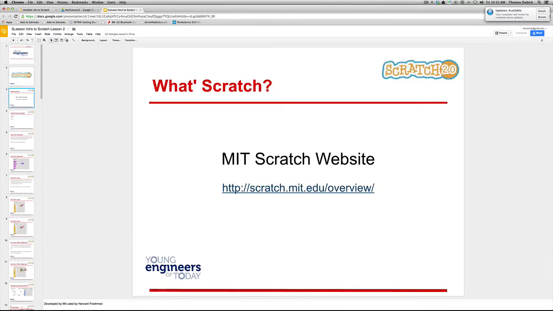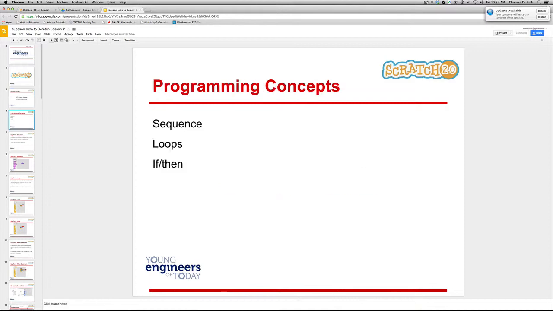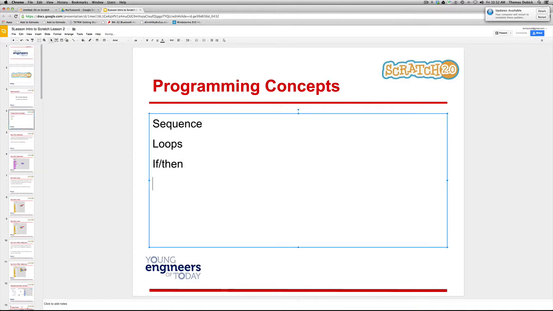So we're doing Scratch, and remember Scratch, you get from MIT at scratch.mit.edu. The programming concepts we're most interested in you learning about are sequence, loops, and if-then statements. I would also add that we're going to want you to learn down the road about variables and arrays. In Scratch, those are known as lists.